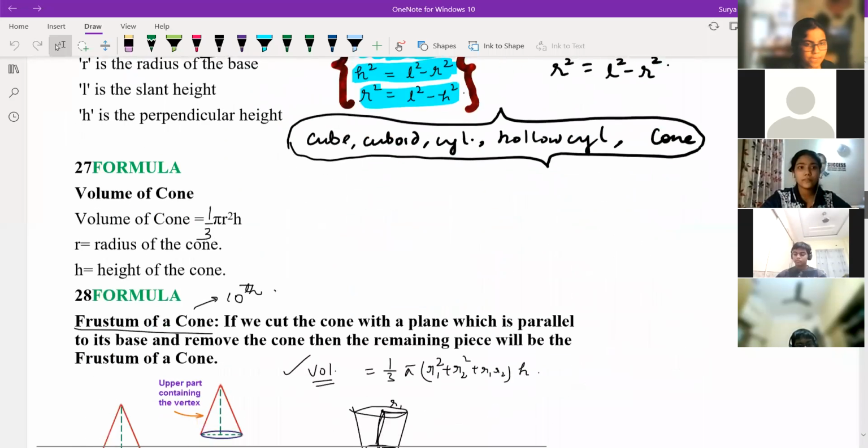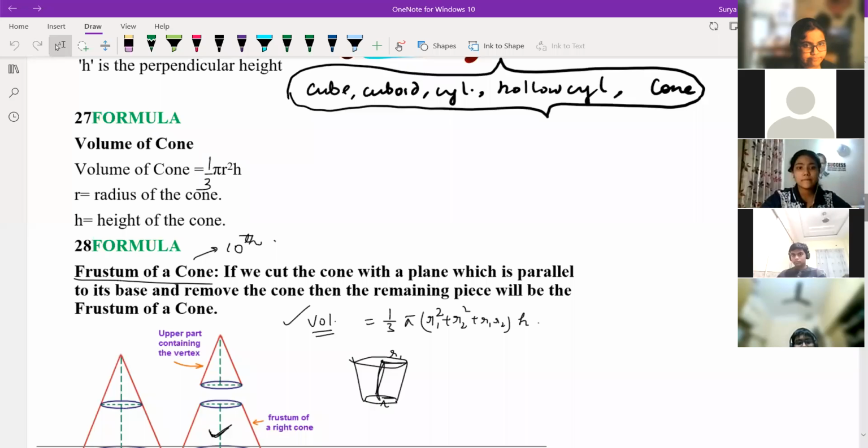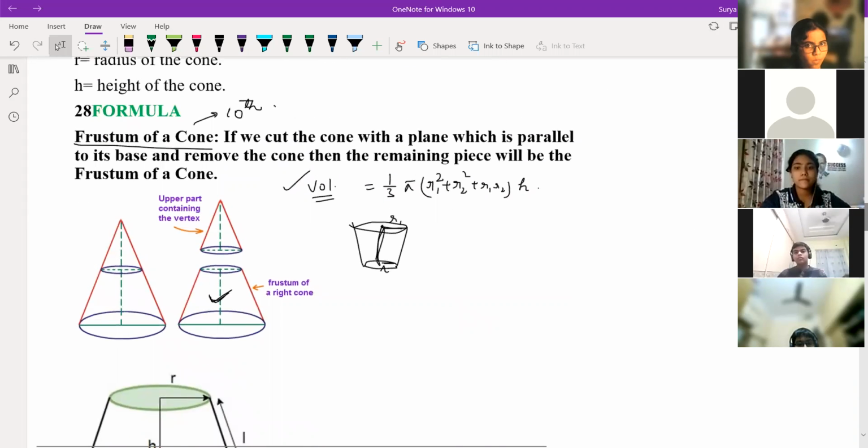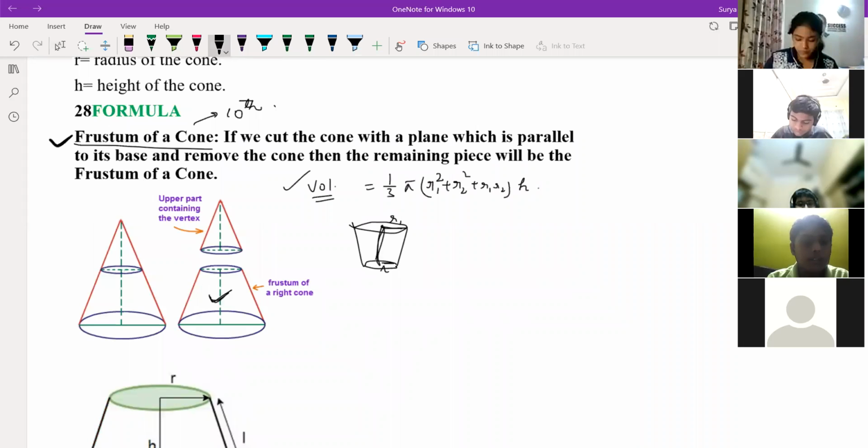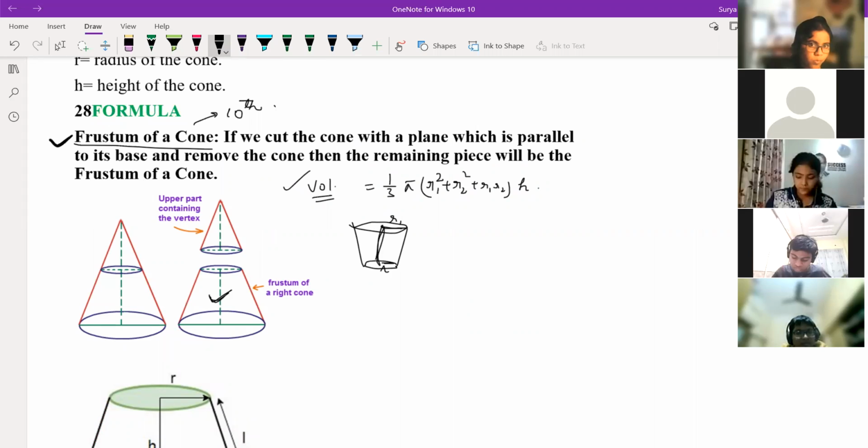So now same thing is repeating again down here. Volume of cone is 1 by 3. And the next topic is frustum, which you do not have in class 9th, you have in class 10th. So anyone of you know what is frustum? Vivek, do you know this? Sriyanvi? No, sir.